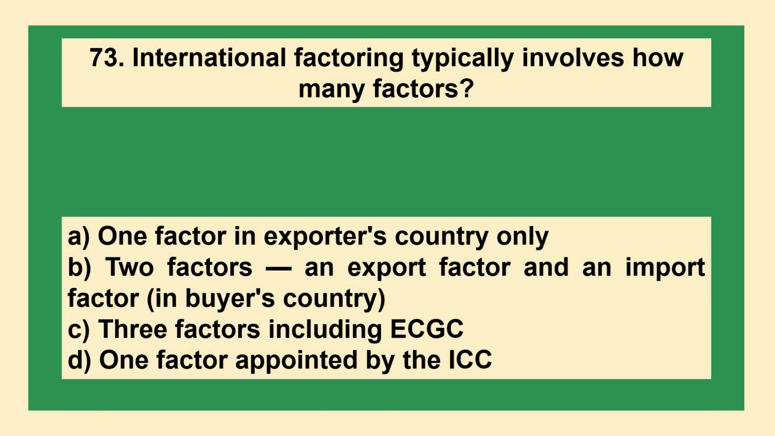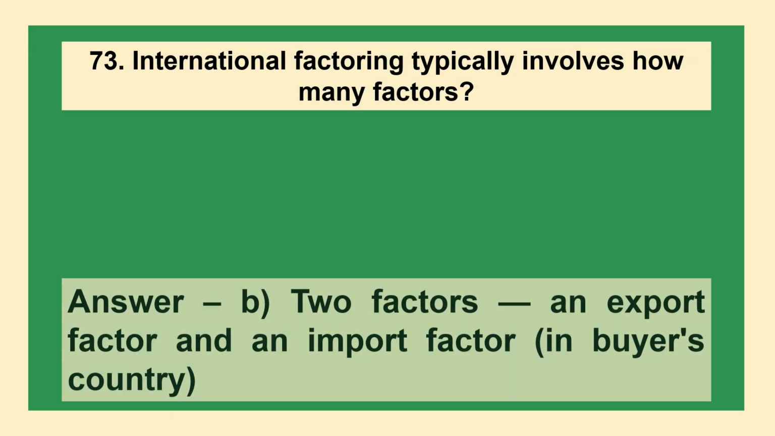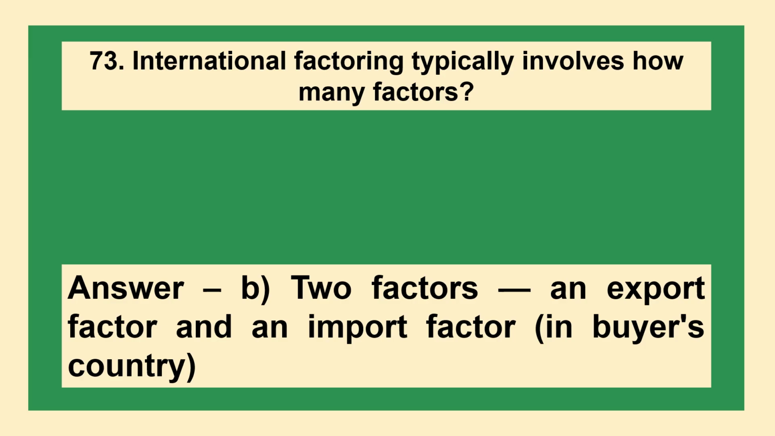The next question is, international factoring typically involves how many factors? A, one factor in the exporter's country only. B, two factors, an export factor and an import factor in the buyer's country. C, three factors including ECGC. D, one factor appointed by the ICC. The answer is option B, two factors, an export factor and an import factor in the buyer's country.